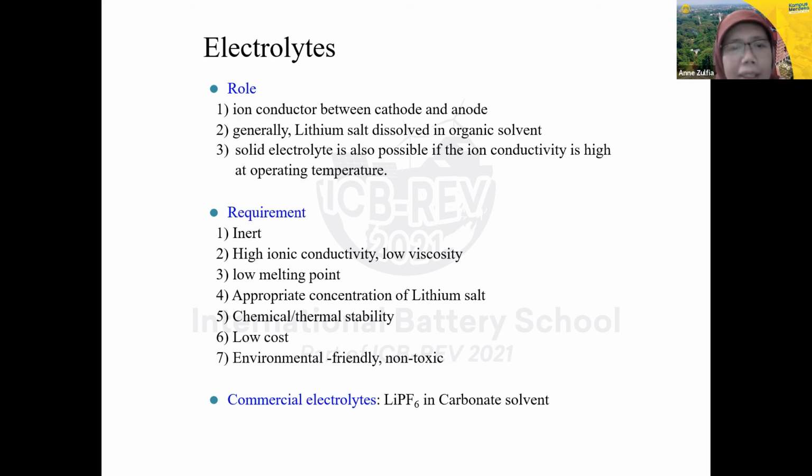But the requirements, the criteria for the electrolyte here: first is inert. And then the second is high ionic conductivity, low viscosity, low melting point, appropriate concentration of lithium salt, chemical and thermal stability, and then low cost, environmentally friendly, and non-toxic. So these are the requirements of the electrolytes. Usually we use lithium phosphorus fluoride, LiPF6, in carbonate solvent.